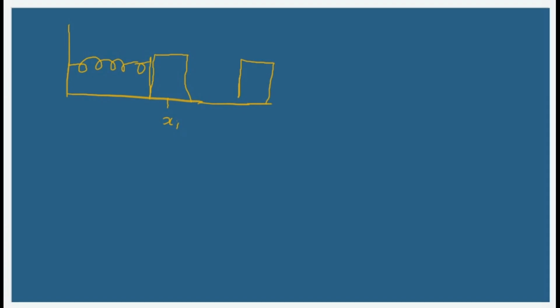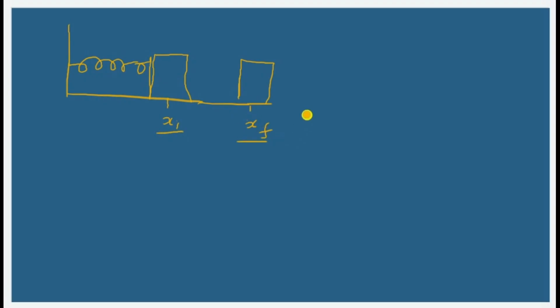For example, let us take the same spring case initially. We have the spring, and the spring is attached with the same mass over here. Initially it is at the position of xi. After extension or compression, the spring reaches the position of xf.